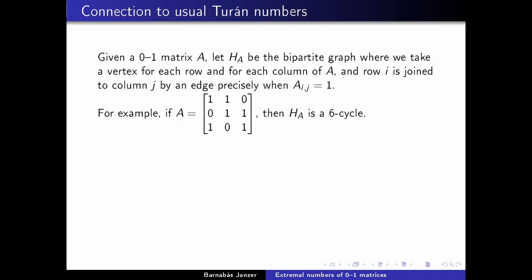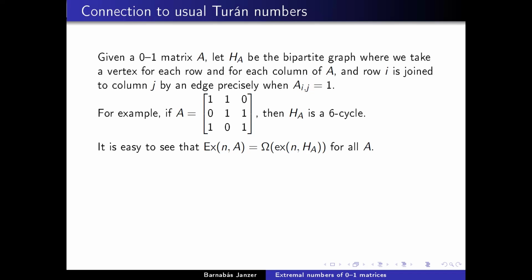So because of this connection between 0, 1 matrices and bipartite graphs, it's not difficult to show that the extremal number of a matrix is at least as big as the extremal number of the corresponding bipartite graph. So if you can avoid the bipartite graph, then you can definitely avoid the matrix as well, using this correspondence for both the small matrix and the large matrix, which has to avoid A.